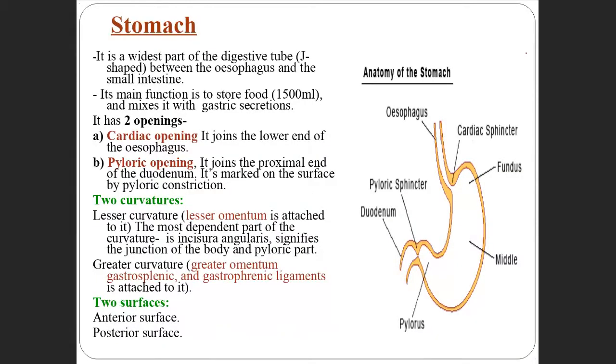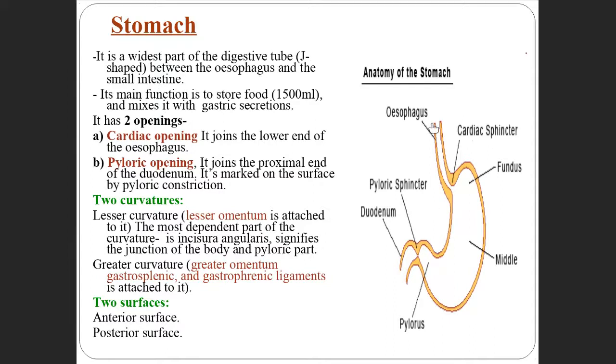So next, the stomach. What is the stomach? The stomach is a muscular bag, and it is a J-shaped structure between the esophagus and the small intestine.